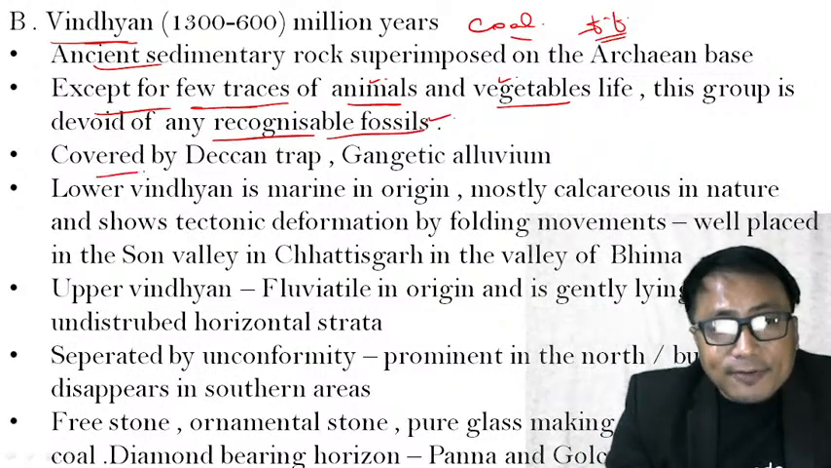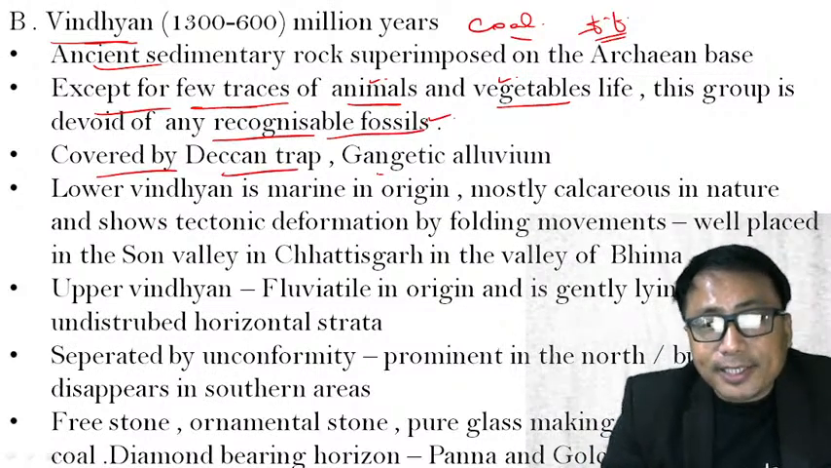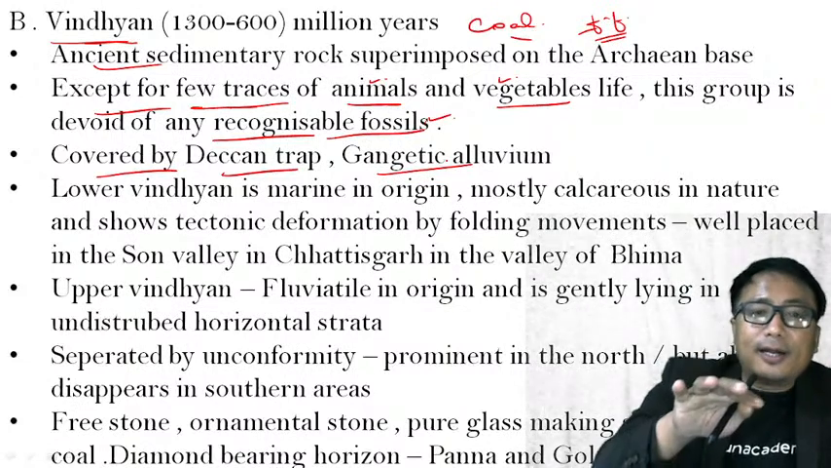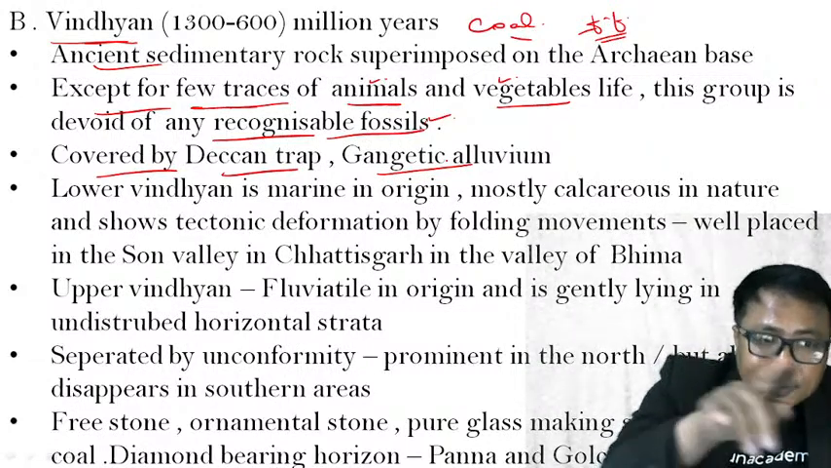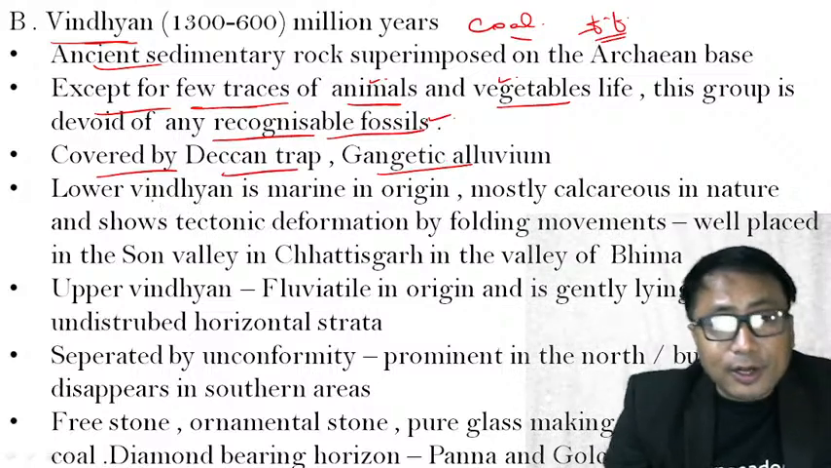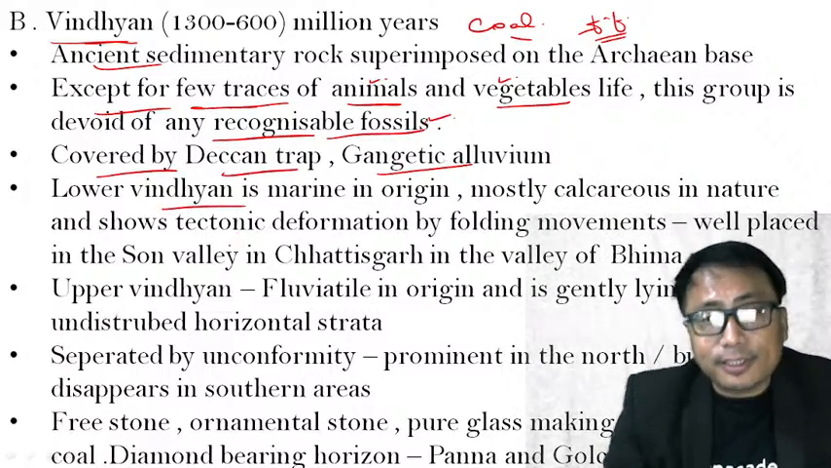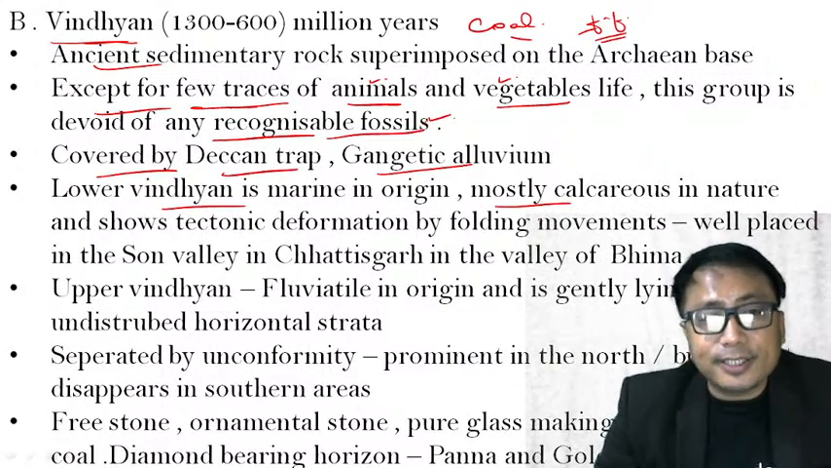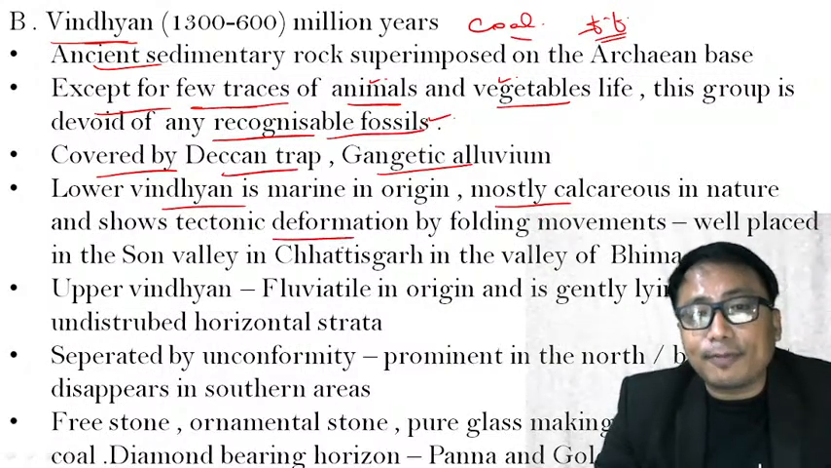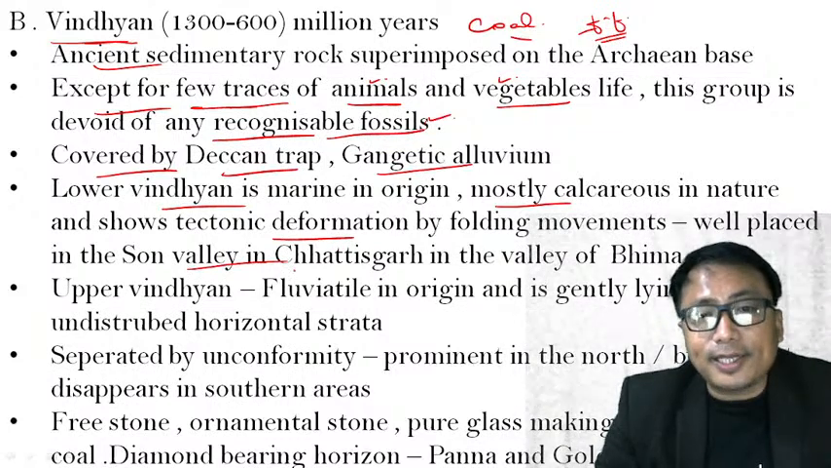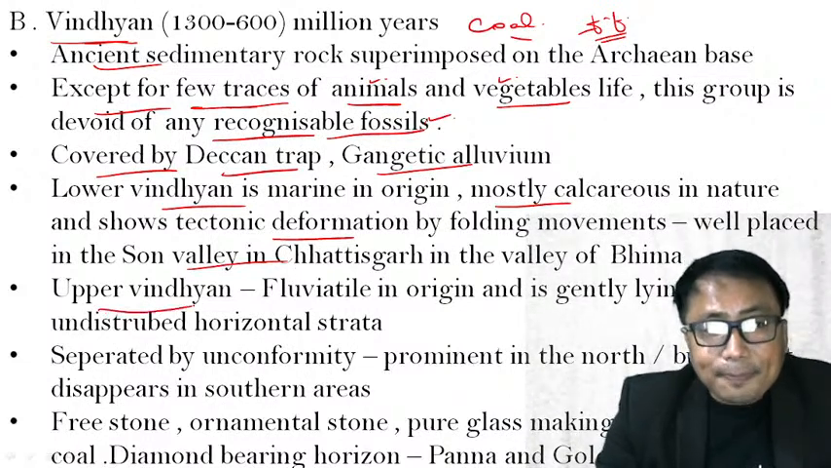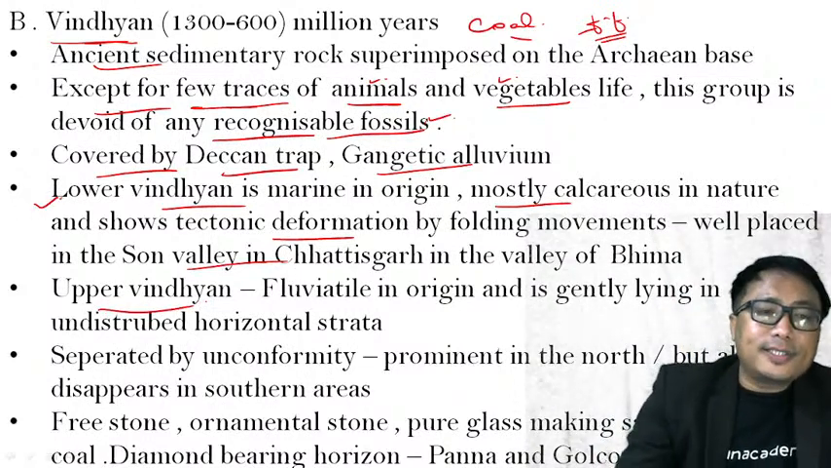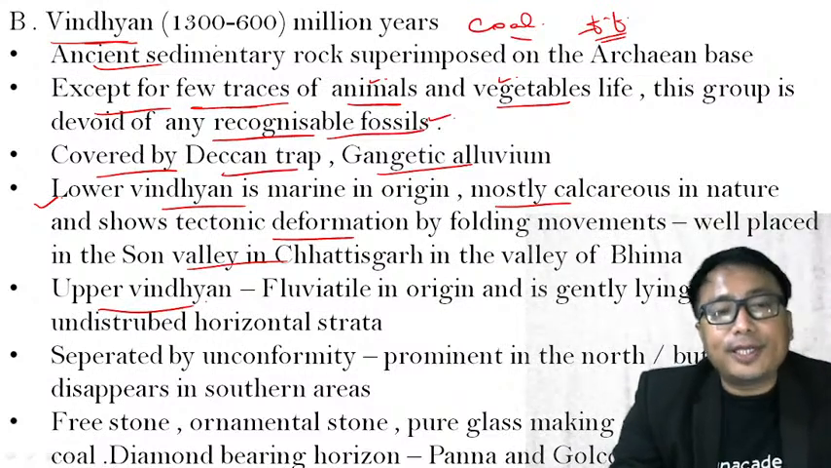Now, covered by Deccan Trap, Gangetic alluvium. So these are the rocks that come under this Vindhyan rock system. Lower Vindhyan is marine in origin, mostly calcareous in nature, and shows tectonic deformation of folding movement. Okay, well placed in the Son Valley, in Chhattisgarh, in the valley of Bhima. The upper Vindhyan, lower Vindhyan means which forms, even in Vindhyan you see here.